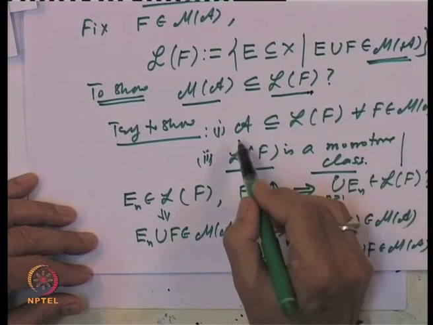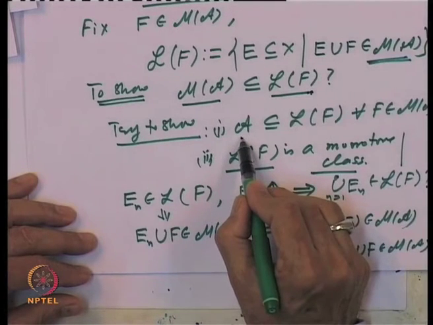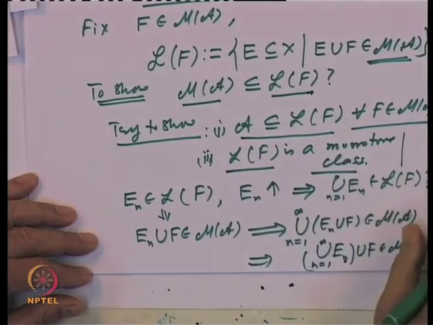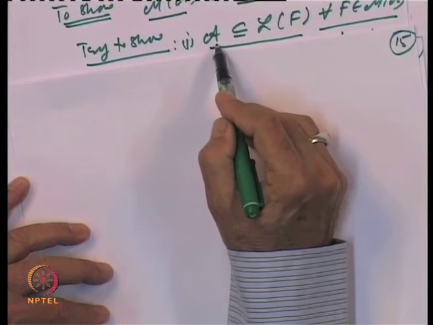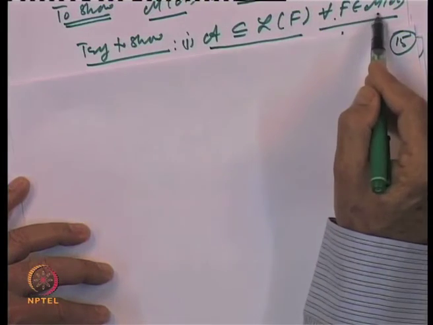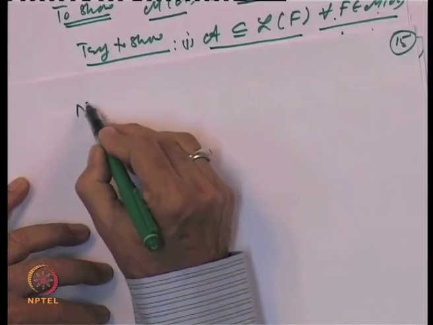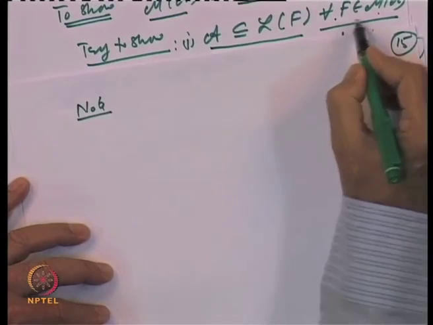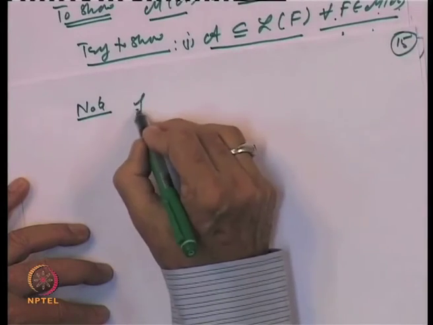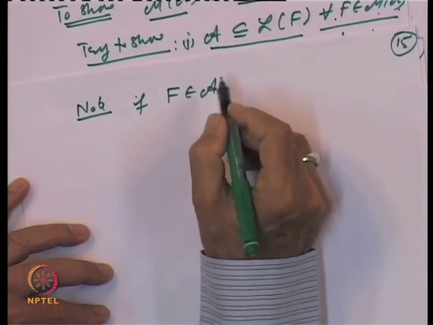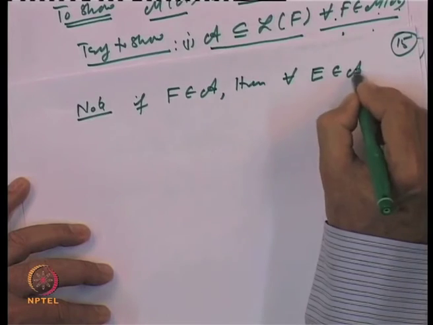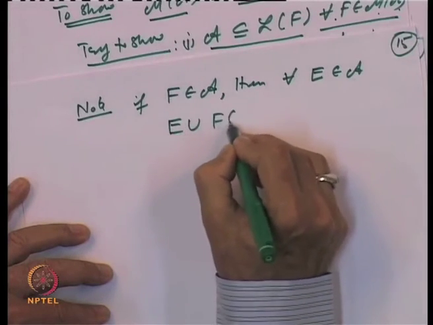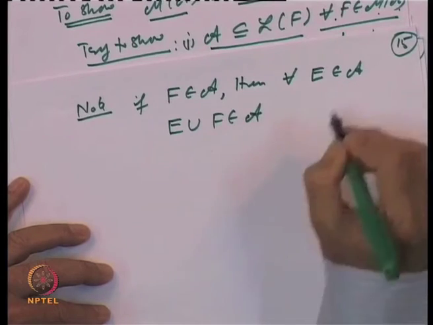Let us try to check that A is inside L of F for every F belonging to M of A. So, this is the first property we want to check, that the algebra A is inside L of F for every F belonging to M of A. Note, if F belongs to A, then for every E belonging to A, E union F belongs to A, because A is an algebra.